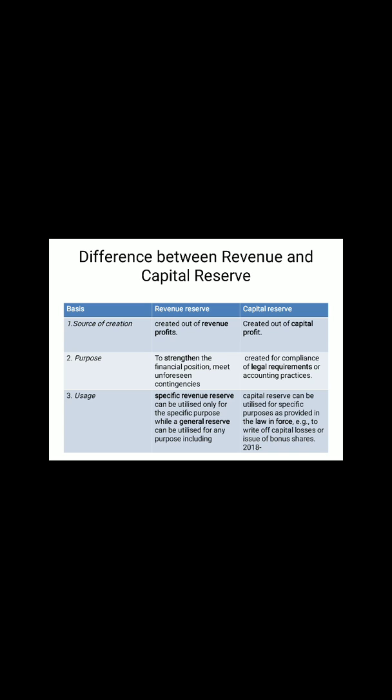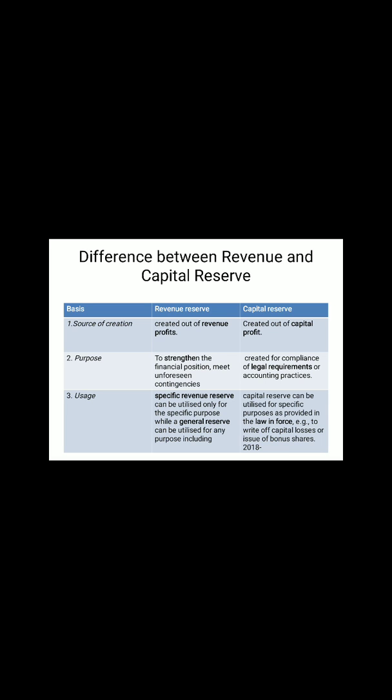Purpose. The main purpose of the revenue reserve is to strengthen the business, to increase the financial power of the business, and to meet unforeseen contingencies and unexpected losses. But capital reserves are created for meeting legal requirements. So it is legally maintained and legally used.